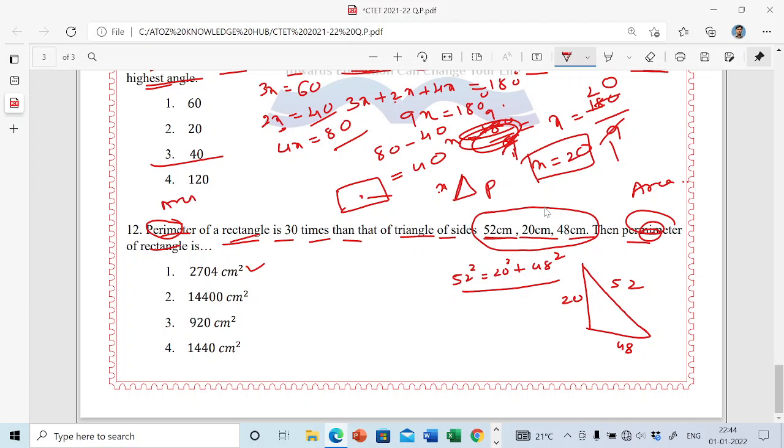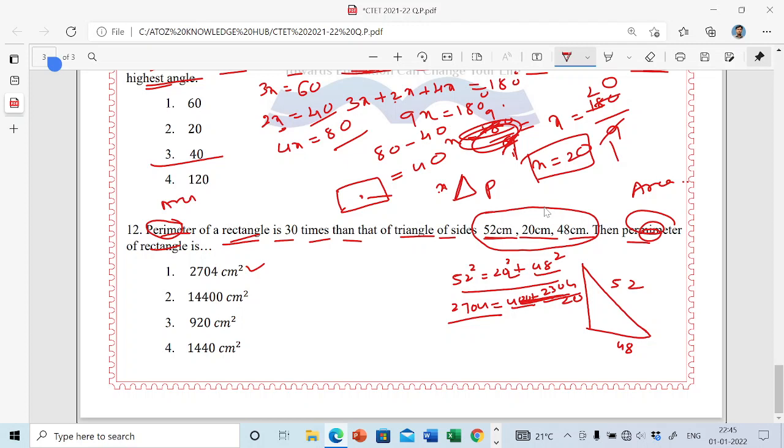First you have to solve this to check whether the given readings are correct. After solving, the square of 52 is 2704, equal to 400 plus 2304. The square of 20 is 400 and the square of 48 is 2304. After adding these two, we get this. It means that the given readings are correct.